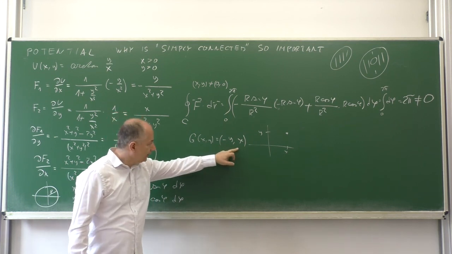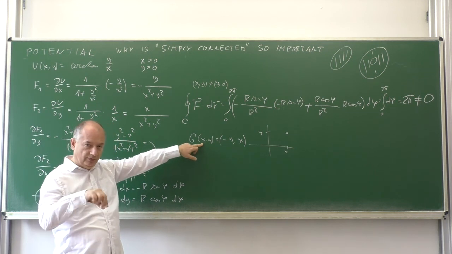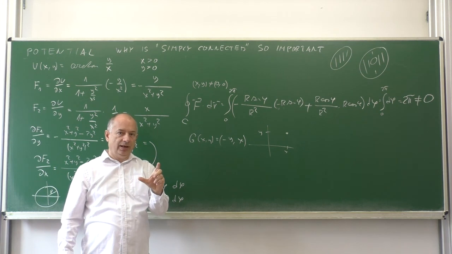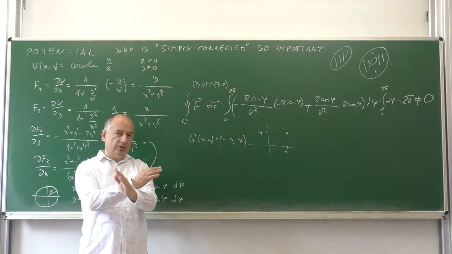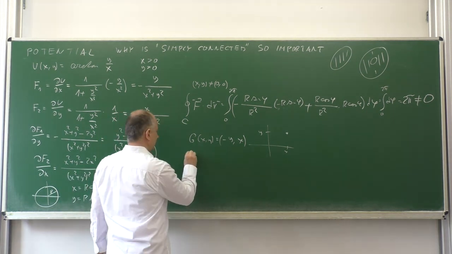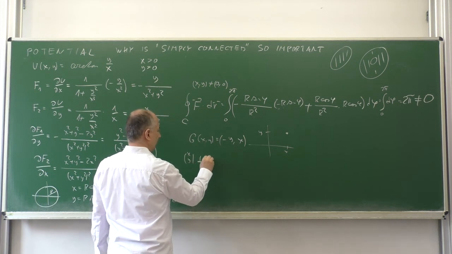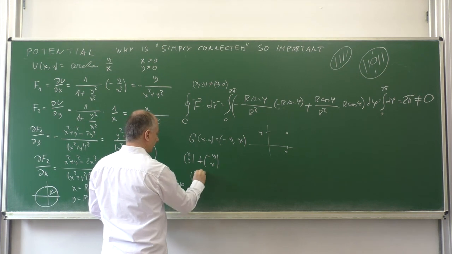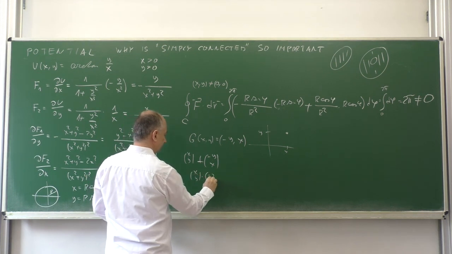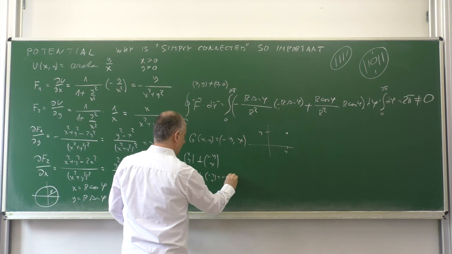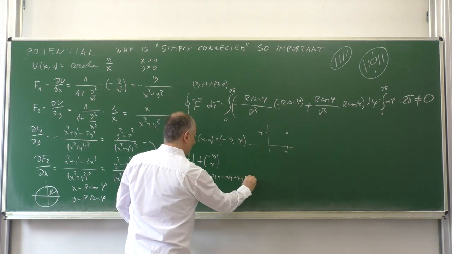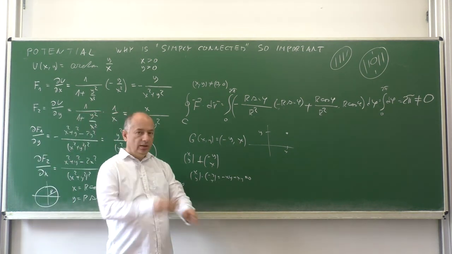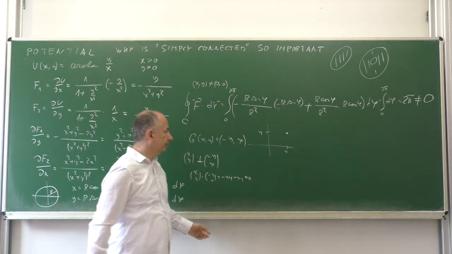And when we compare this vector with the position where we evaluate the vector field, this is a vector with the same length and perpendicular. Because the vector (x, y) is perpendicular to (minus y, x). Because the scalar product is minus xy plus xy, which is 0. And two vectors with 0 dot product are orthogonal or perpendicular.